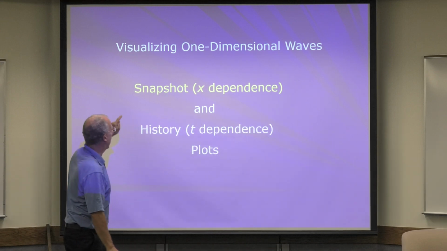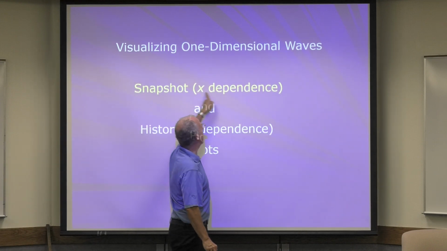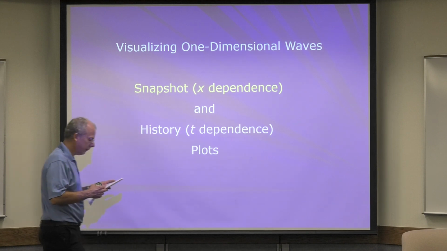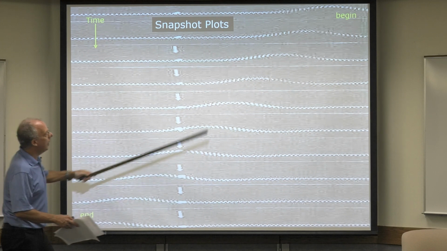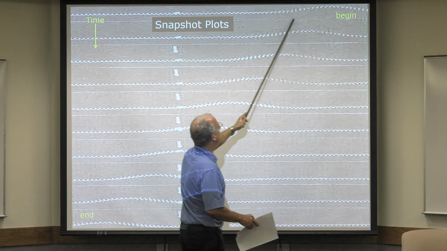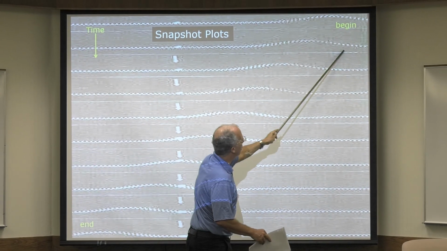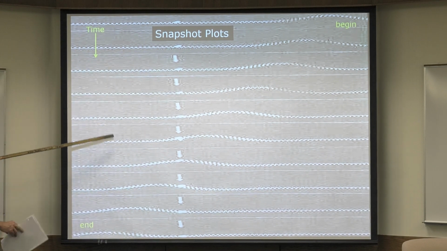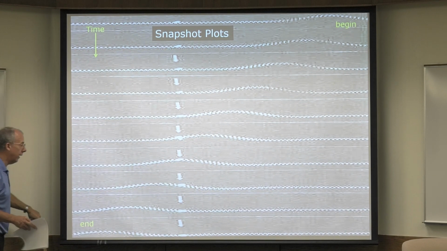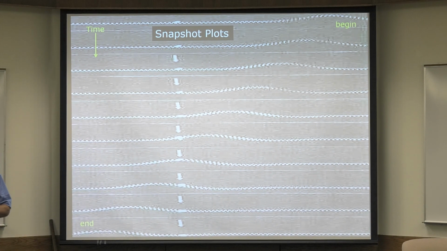But you're just looking at it at one particular time. You're seeing the entire rope, the x dependence, right? Okay, so each one of these is a snapshot, right? Here we took a picture of the wave at this particular time, then we took a picture of the entire wave at this particular time, and so forth and so on. So every one of these is what we call a snapshot plot, all right? It's just a picture of the entire wave at one particular time.